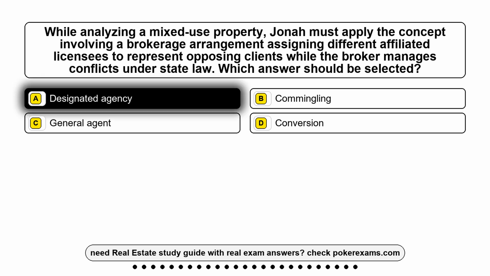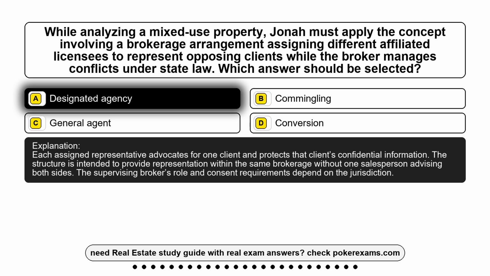Designated agency. Each assigned representative advocates for one client and protects that client's confidential information. The structure is intended to provide representation within the same brokerage without one salesperson advising both sides. The supervising broker's role and consent requirements depend on the jurisdiction.